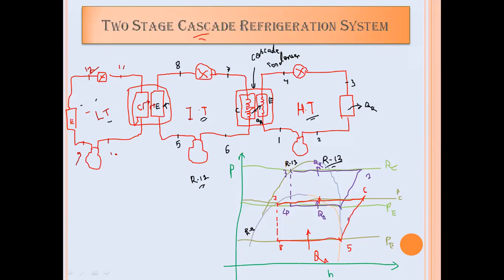And for the three-stage cascade refrigeration system, one more system will be there below this. Whatever system is there, the next one will be like that. So I will directly show the two-stage and three-stage cascade refrigeration systems.